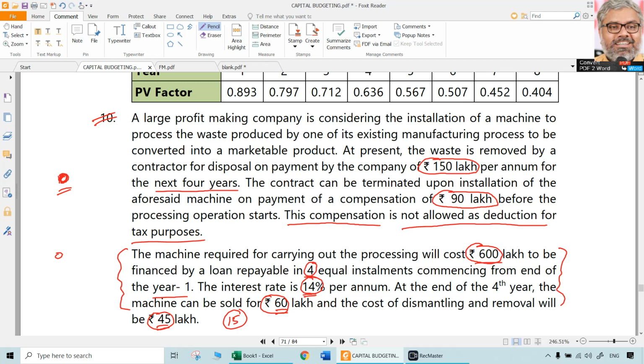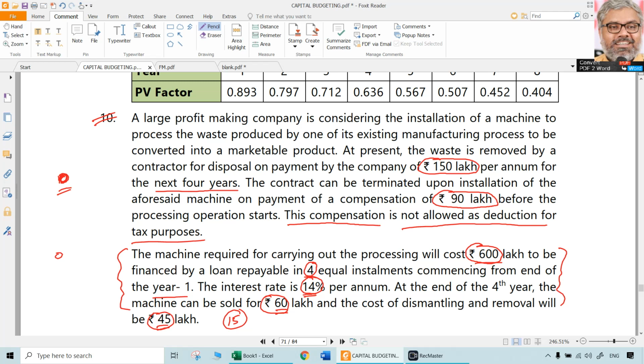First thing first, contractor payment 150 lakhs is going to be a periodic saving. So when there is a saving on this 150 lakhs, there is going to be a tax benefit lost also. So there is definitely a tax deduction on 150 lakhs which we might be already claiming that will be lost. So the net benefit will not be 150 lakhs, it will be less than that. So we'll include it as part of the cash flows which have tax impact. So that 150 lakhs we will wait because it is a periodic annual cash flow.